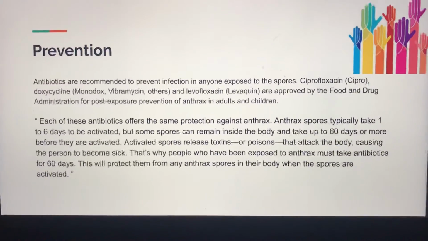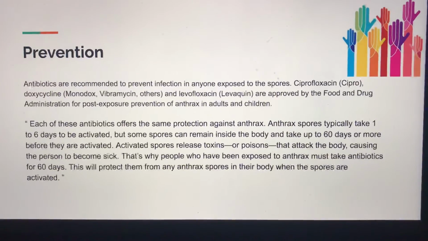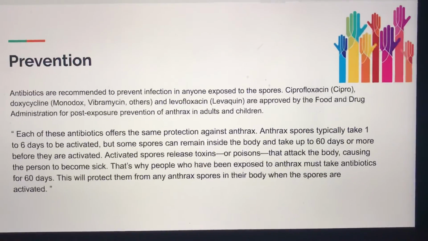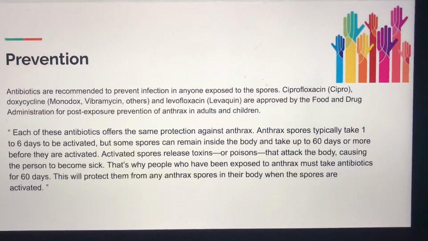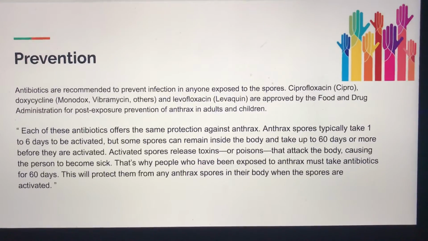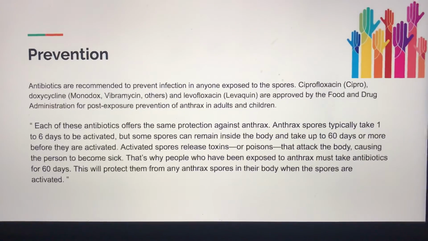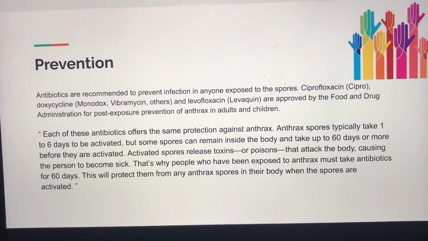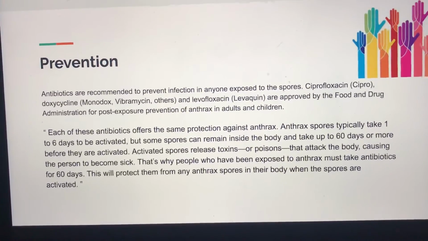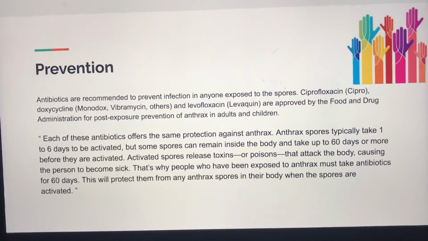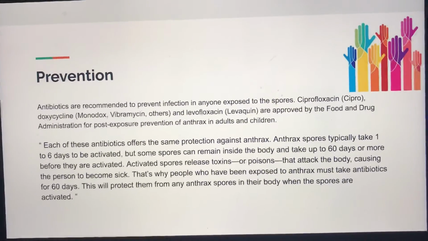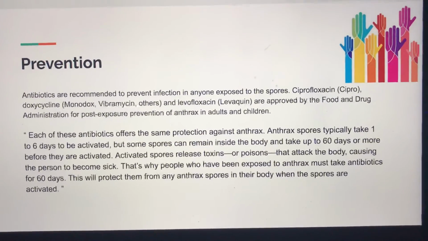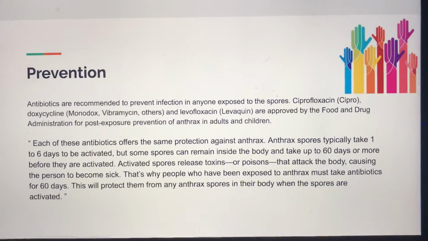Prevention. Like I was saying, people get the vaccine if they think they're going to be in the same area as anthrax. You can also get antibiotics to avoid infection from the spores. This here lists several different types that they use. Ciprofloxacin, doxycycline, and levofloxacin are approved by the Food and Drug Administration for post-exposure in adults and children. Each of these antibiotics offers the same protection against anthrax.